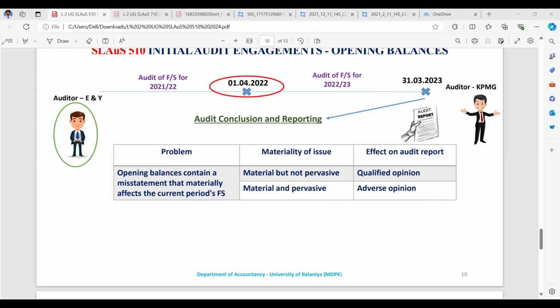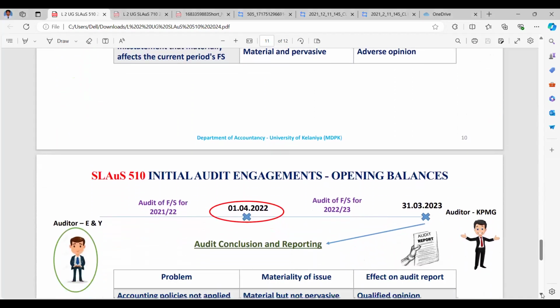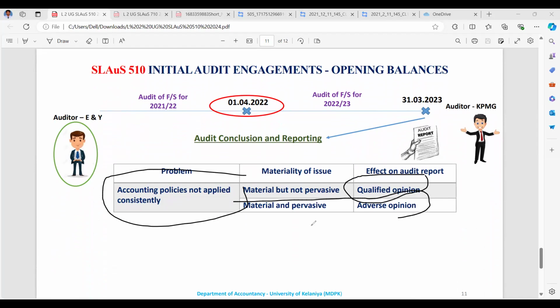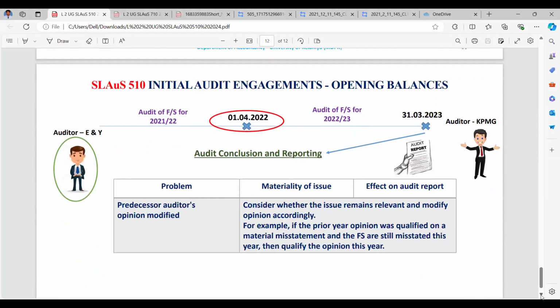That note is important. I think you know that in second year first semester you also had that one, right? If the accounting policy is not applied consistently, because it is not a scope limitation, material but not pervasive, again qualified; material and pervasive, it is adverse. If it is a scope limitation, material and not pervasive, it is qualified; material and pervasive, it is a disclaimer. You want to remember, don't memorize, don't learn by heart, take the logic, right?